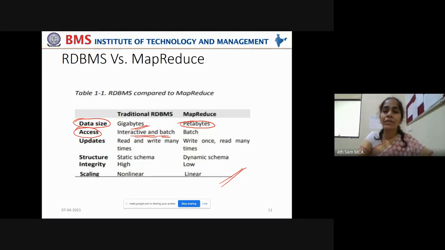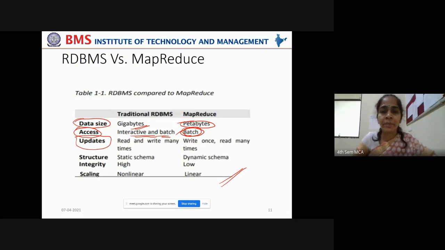But MapReduce works with only batch queries, where we are not interested in point queries, where you don't want too many updations to be done, but you want a quicker analysis. In such cases, MapReduce will serve the purpose by using batch processing, batch analysis of the data. Then what about updates?